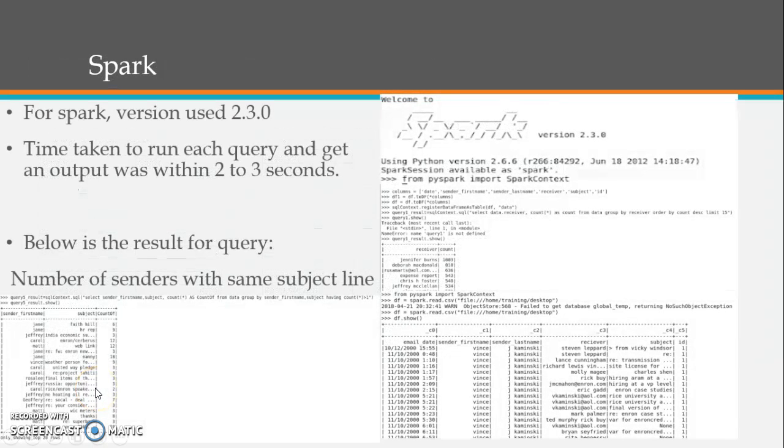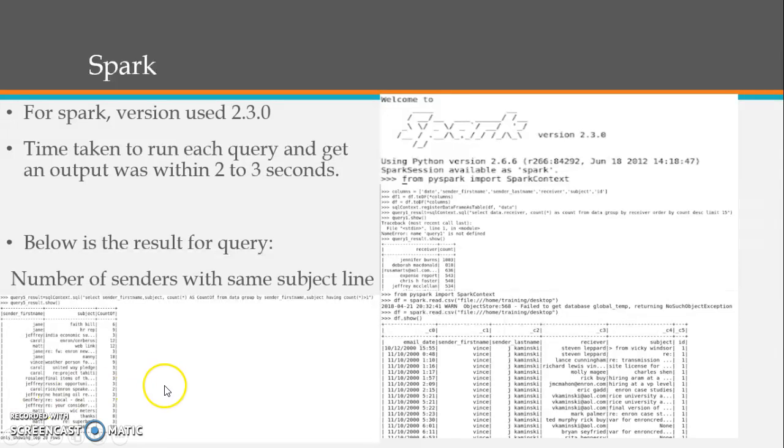Then next, the very interesting technology I came across while doing this was Spark. I have used Spark version 2.3.0, and trust me, it's like a lightning fast analyzing tool when it comes to big data. Each query took about just 2 to 3 seconds and not more than that to run. So I was very surprised with the Spark programming.